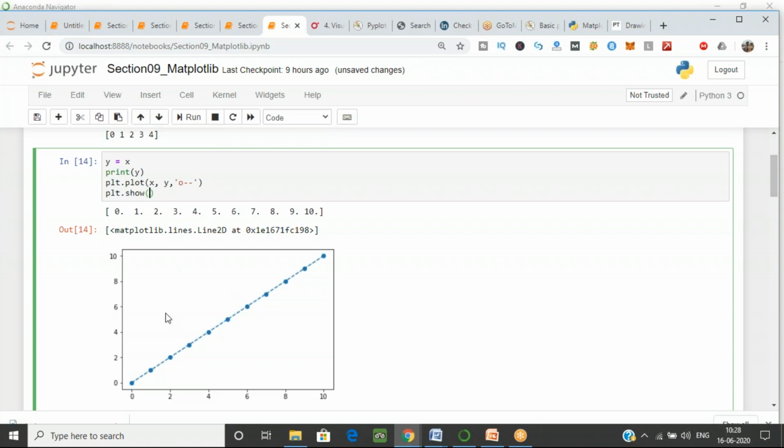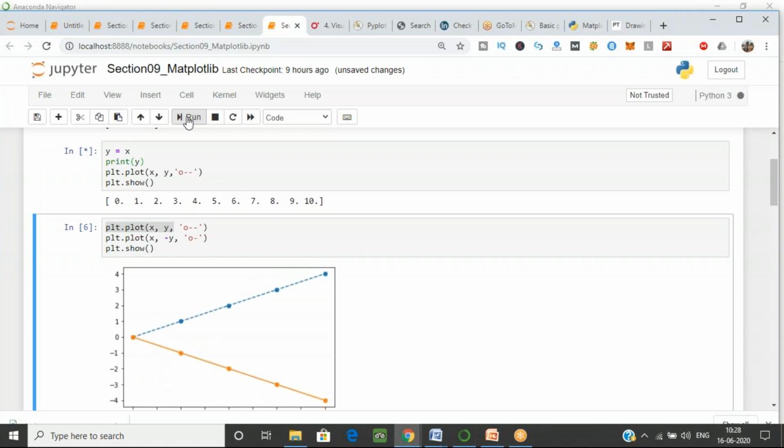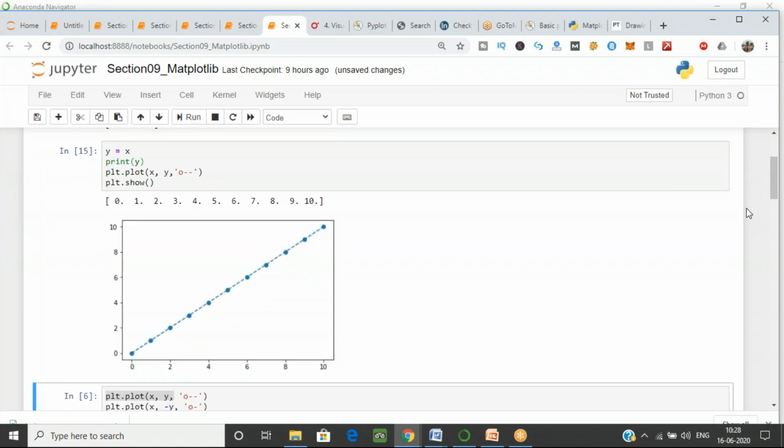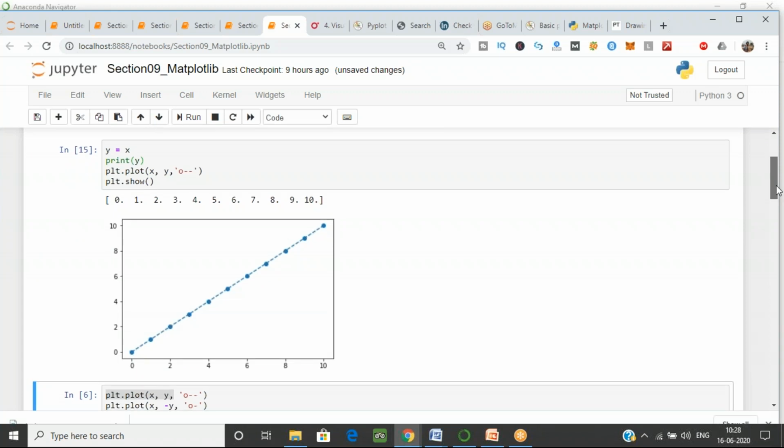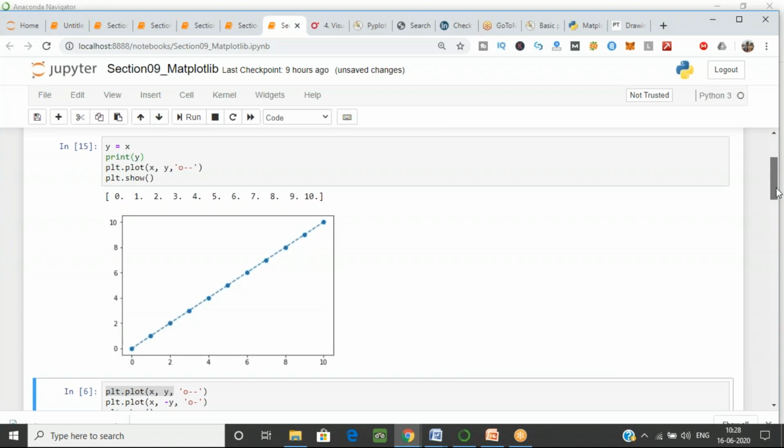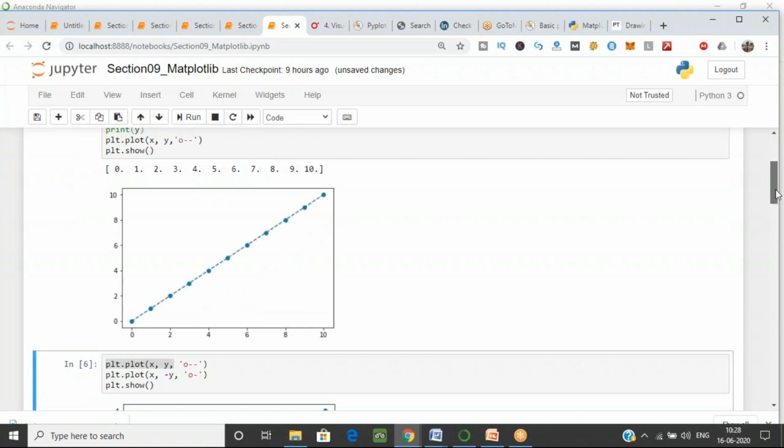What this function will do is show you the output, so you can see the graph over there. Now let's execute this again. Yeah, you can see the output for that. We will cover every part, like how you can give the title, and the x-axis and y-axis. This is a very long way.